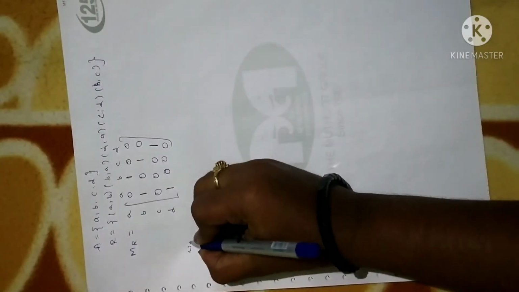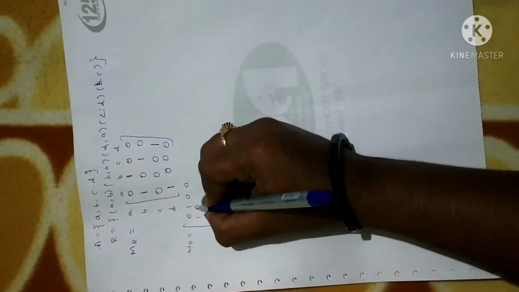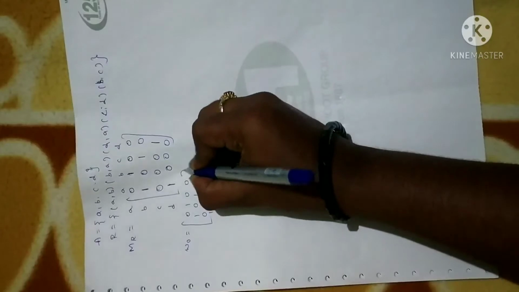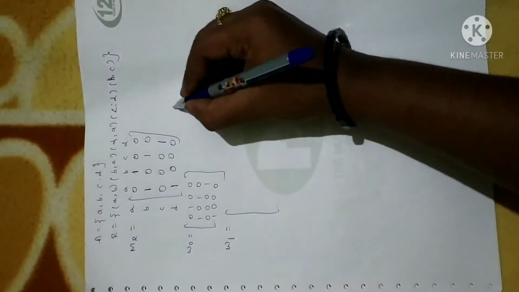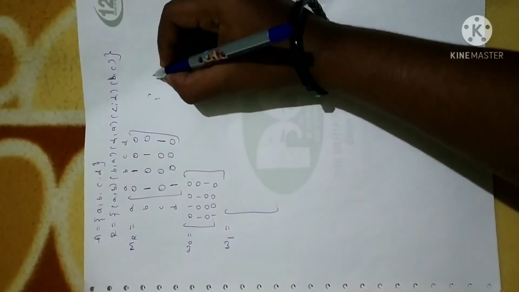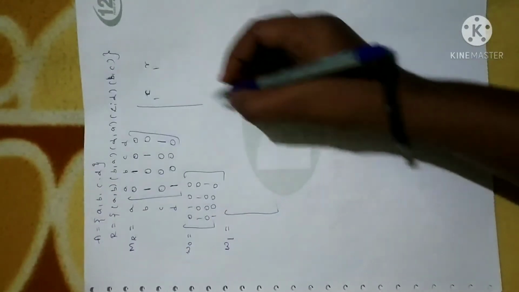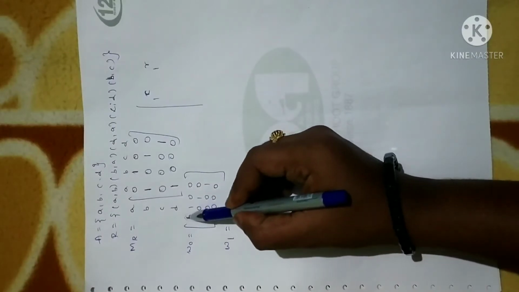Now we have to write W0 as it is. Whatever the matrix is there, you have to write the same. Fine. Next for W1, since you are writing W1, you have to make a note of the first column and first row. First make a list of the first column.